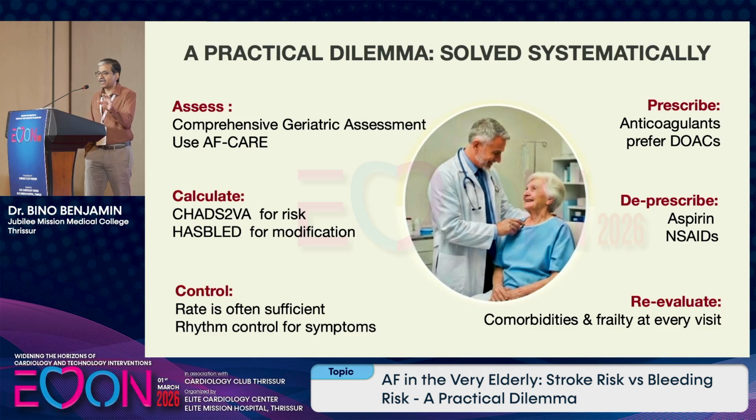Assess the patient, comprehensive geriatric assessment, use the AF care loop, calculate the CHA2DS2-VASc score to assess the risk, calculate the HAS-BLED score just to modify the risk factors, control the rate, often that is sufficient, rhythm control for symptoms, prescribe anticoagulants, preferably DOACs. Here I would prescribe apixaban 2.5 milligram BD because the patient has very high age and the creatinine eGFR is also low. Deprescribe aspirin, NSAIDs, reevaluate the patient for comorbidities and frailty at every visit.